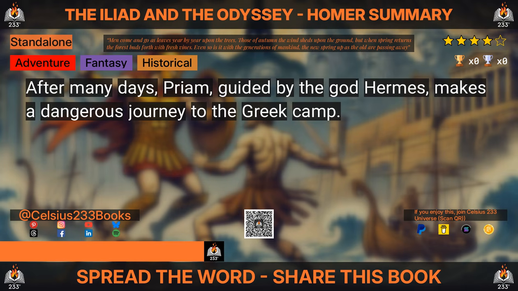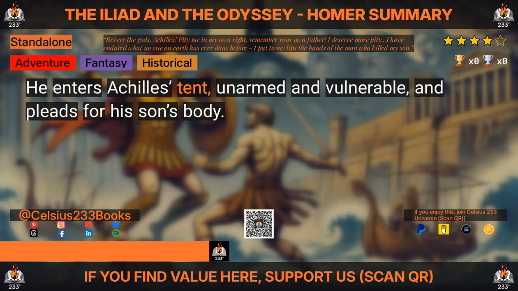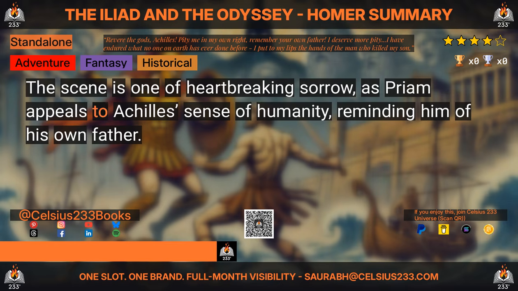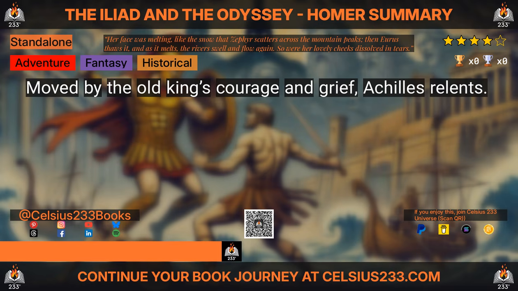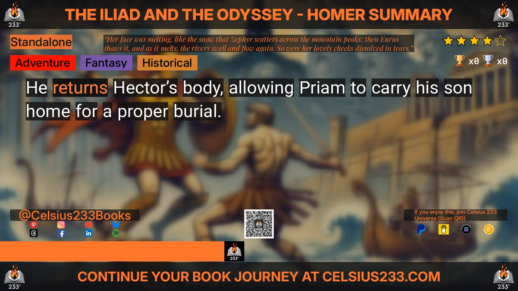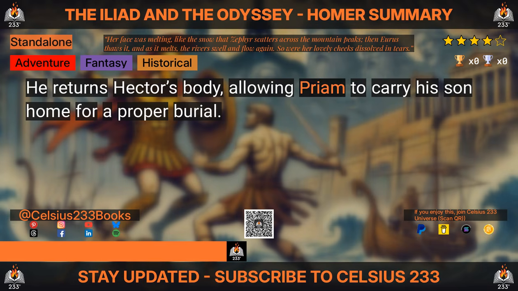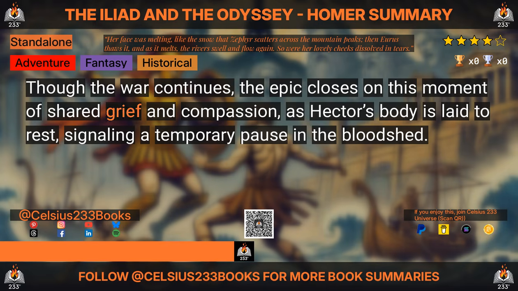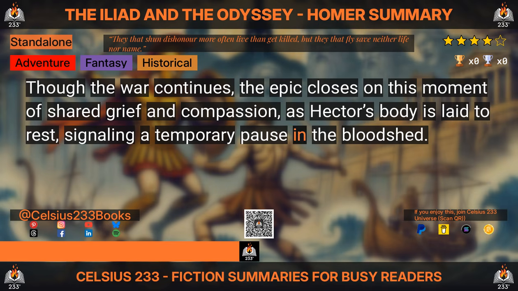After many days, Priam, guided by the god Hermes, makes a dangerous journey to the Greek camp. He enters Achilles' tent, unarmed and vulnerable, and pleads for his son's body. The scene is one of heartbreaking sorrow, as Priam appeals to Achilles' sense of humanity, reminding him of his own father. Moved by the old king's courage and grief, Achilles relents. He returns Hector's body, allowing Priam to carry his son home for a proper burial. Though the war continues, the epic closes on this moment of shared grief and compassion, as Hector's body is laid to rest, signaling a temporary pause in the bloodshed.